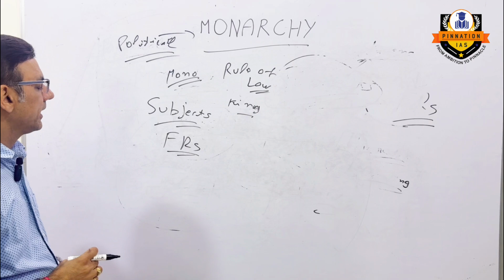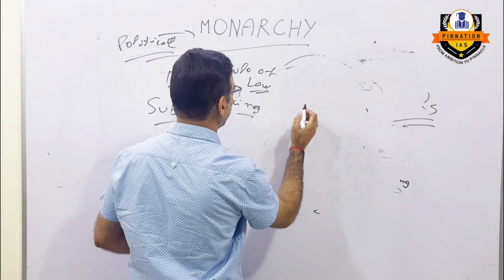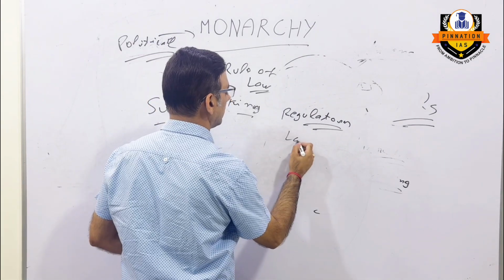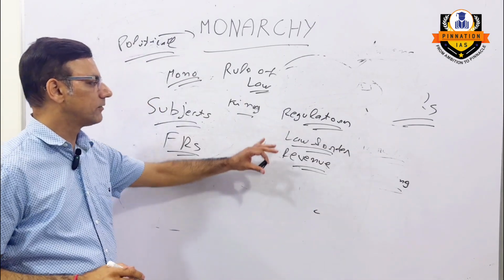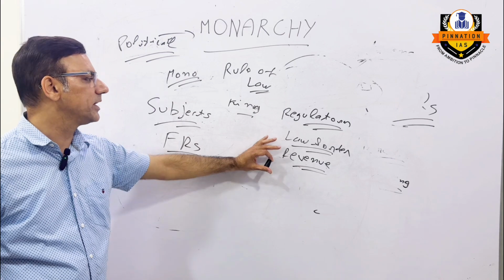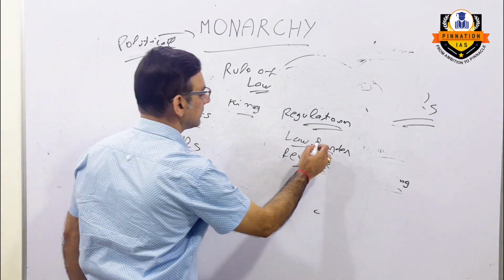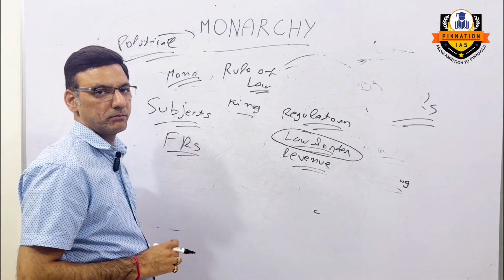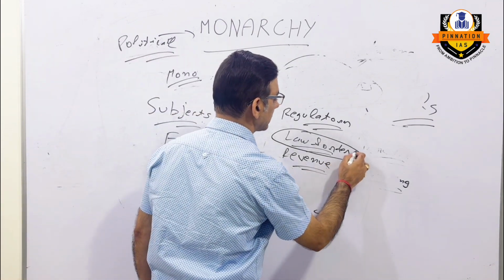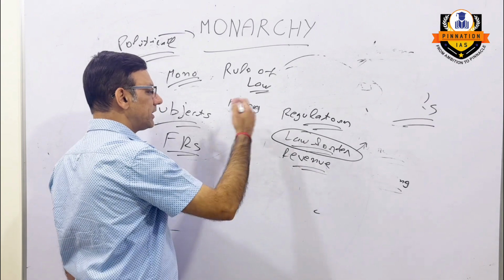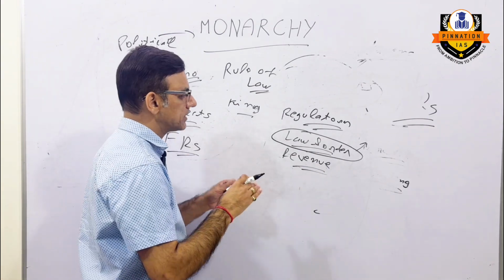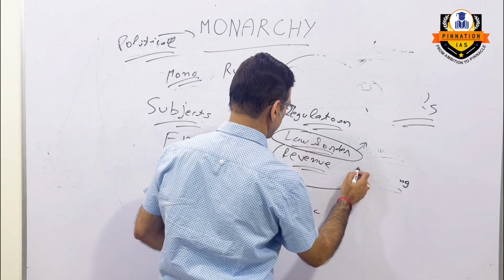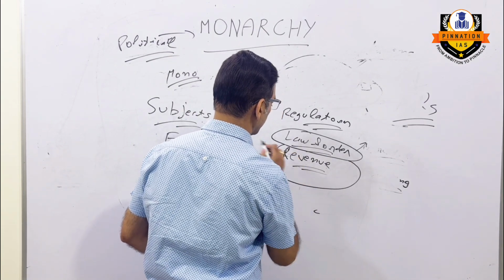The other thing is regarding the functions of the king that we have discussed, that the king performs regulatory functions, which are maintenance of law and order and generation of revenue, right? I have told you the reason why these are the two main functions: this was the most important job that the king had, maintenance of law and order, because his credibility depended upon this. And to maintain law and order and keep his kingdom secure, he needed money. So another aspect of his job came up as generation of revenue.